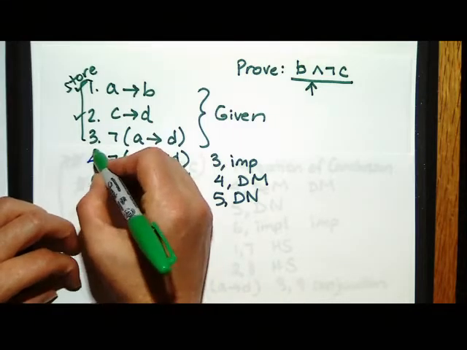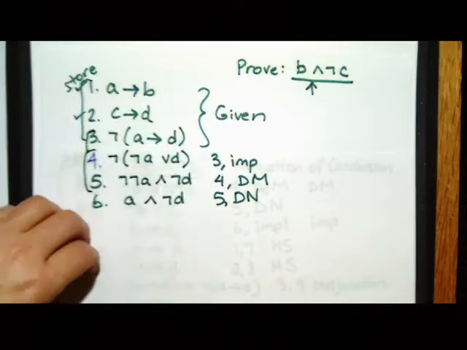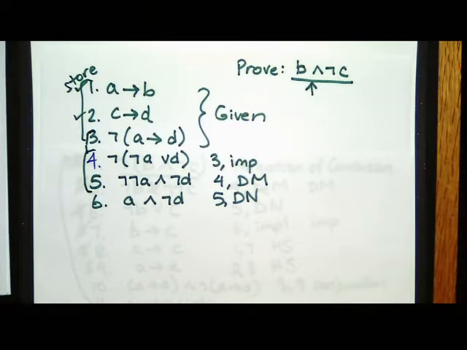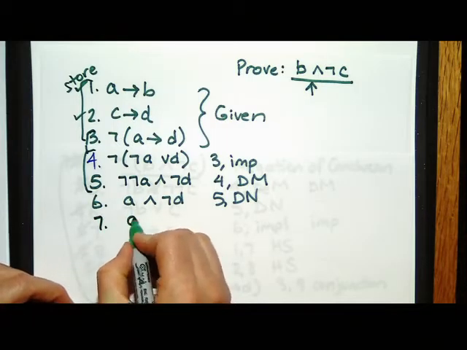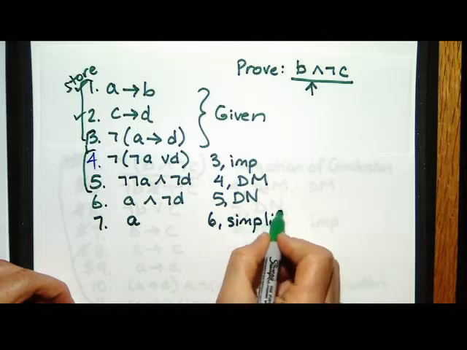But with that in mind, I'll probably never use 4 and 5 again, or even 3, right? So I'm trying to make 3 more manageable. That's what I'm actually doing. So now I've got A and not D. Now, anytime you see an and in a proof, the whole reason why I started dealing with line 3 was to get A by itself, right? So let's get A by itself. So let's simplify. So 6 and simplification will give me that.